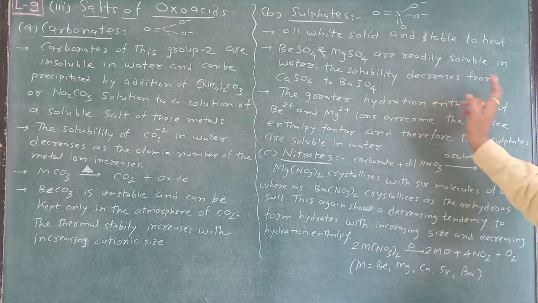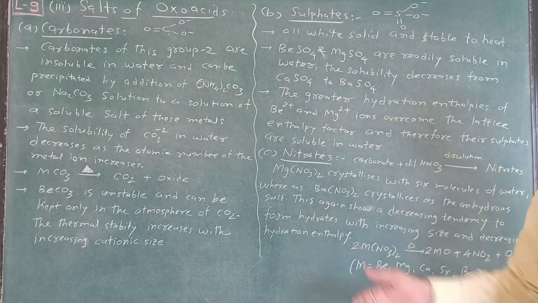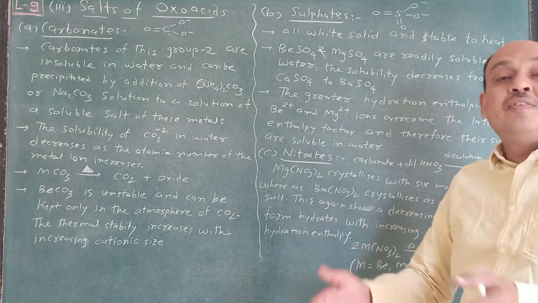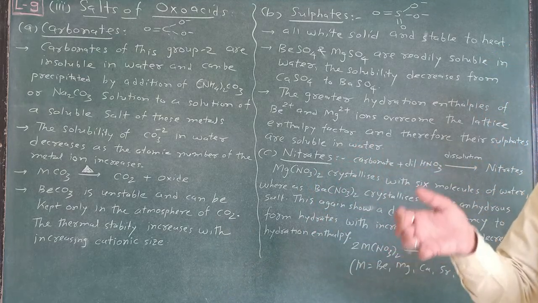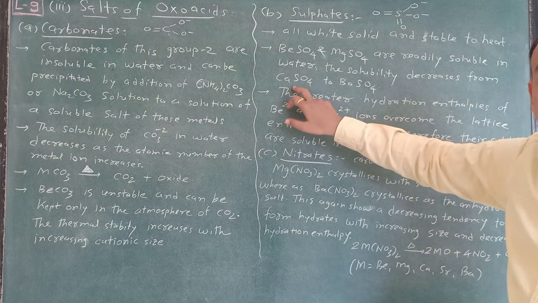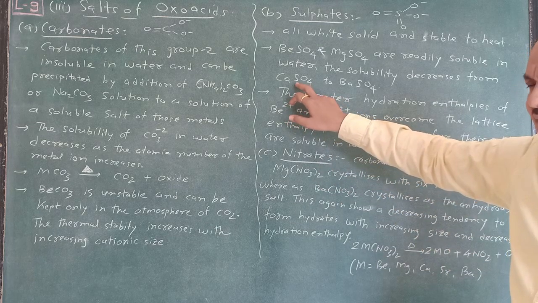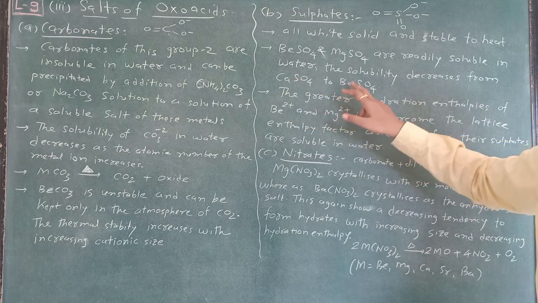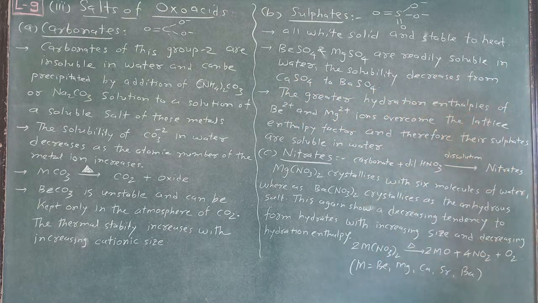The solubility decreases from calcium sulfate to barium sulfate because Ca+2 and Ba+2 have a very large ionic radius, or we can say they are heavier, large cationic metals, and that's why the solubility decreases.